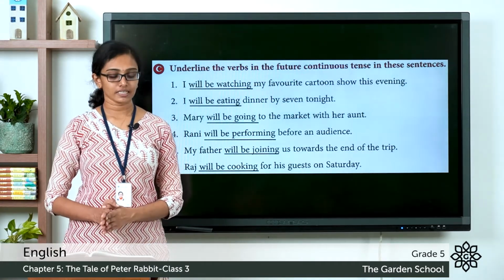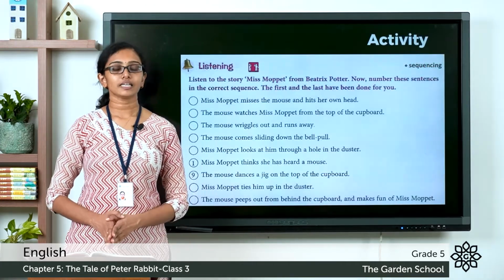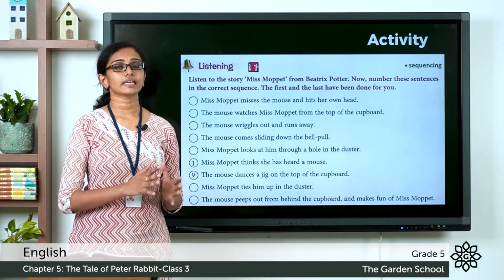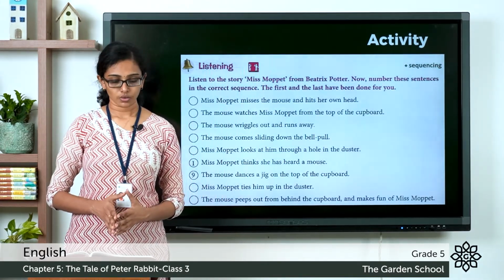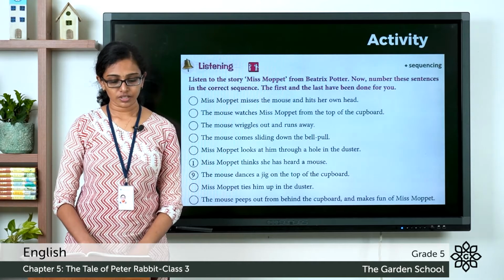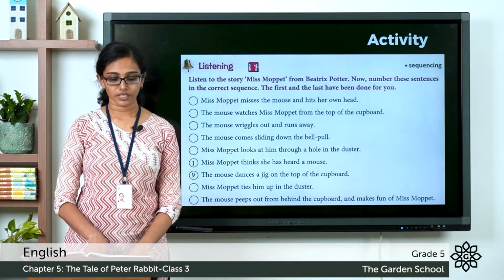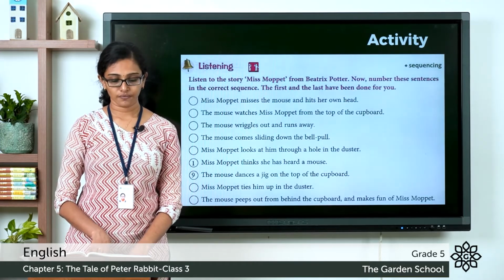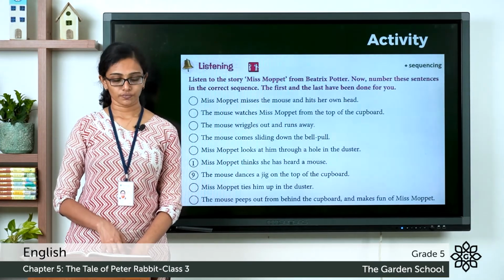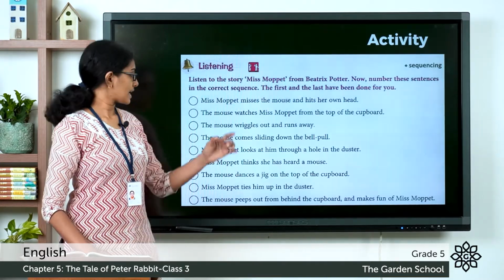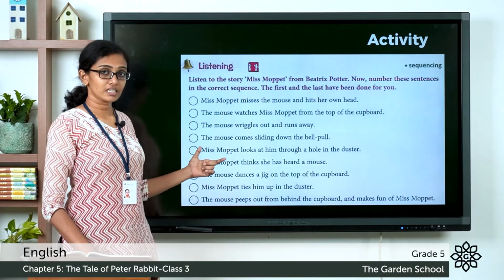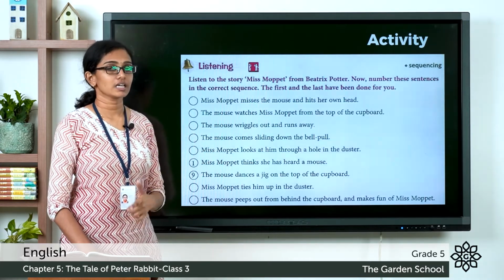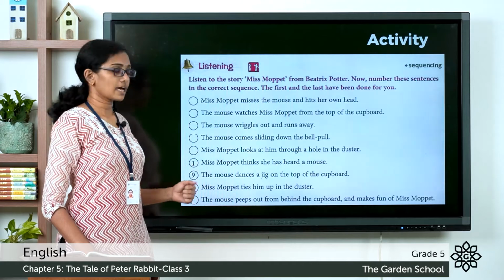Now, let's move on to the next section, which is the listening activity. And it's about sequencing or ordering or numbering the events in the correct order. So, let's read the question. Listen to the story Miss Moppet from Beatrix Potter. Now, number these sentences in the correct sequence. The first and the last have been done for you. So, there are a total of 9 sentences given there, and the first sentence in the story is marked as number 1 here, and the last sentence in the story is marked number 9 here.